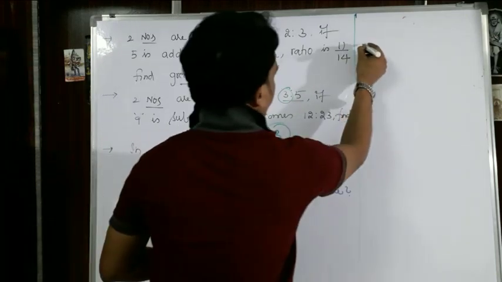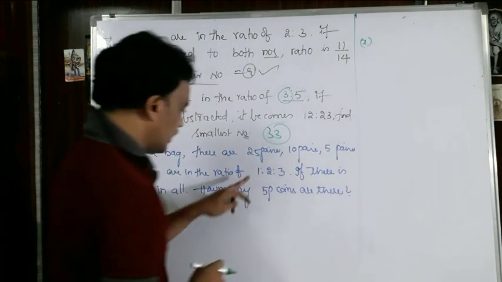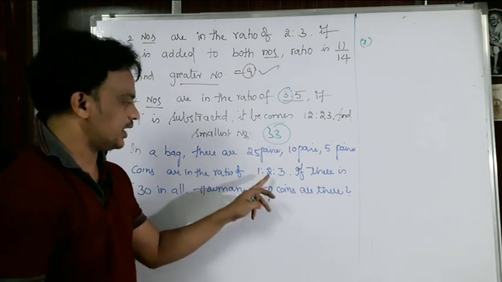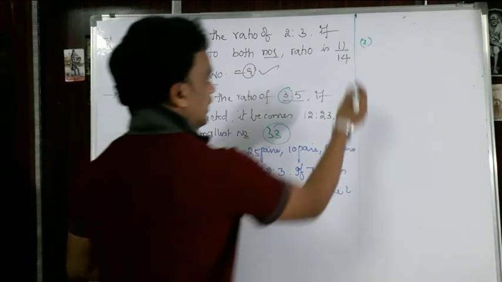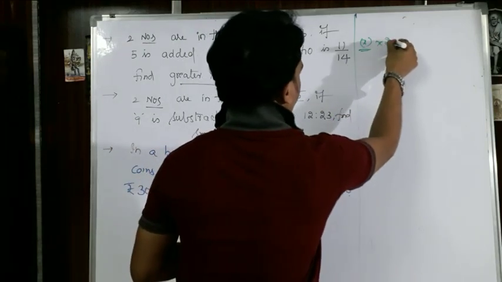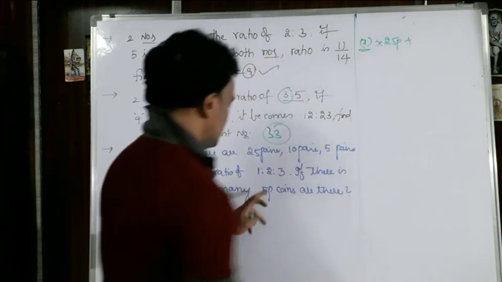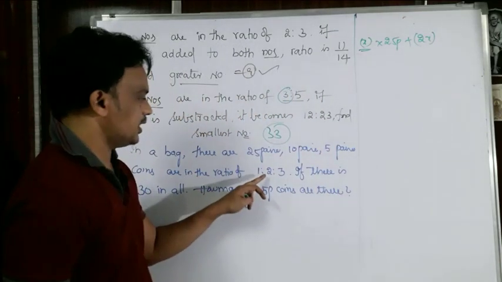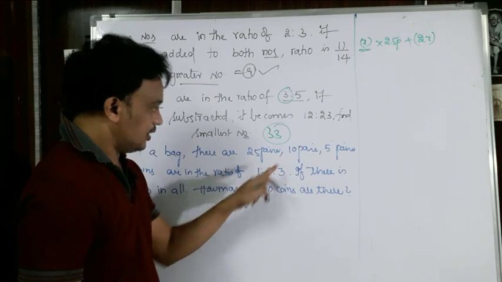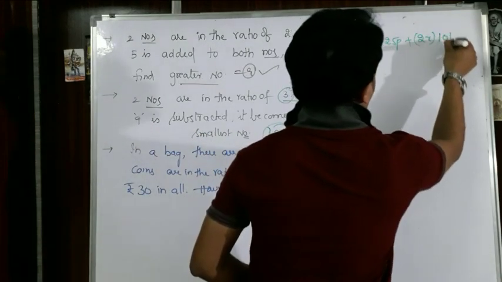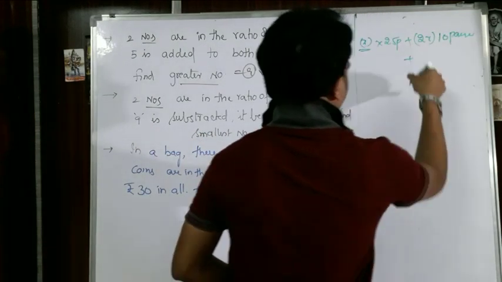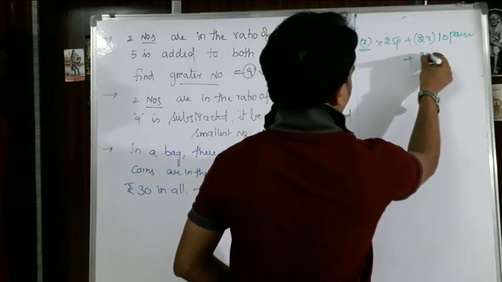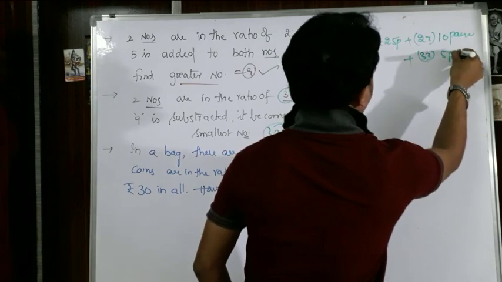Okay, so 25 paise, 10 paise, 5 paise coins are in the ratio 1:2:3, that means x, 2x and 3x. x into 25 paise coins, plus 2x into 10 paise coins, plus 3x into 5 paise coins.